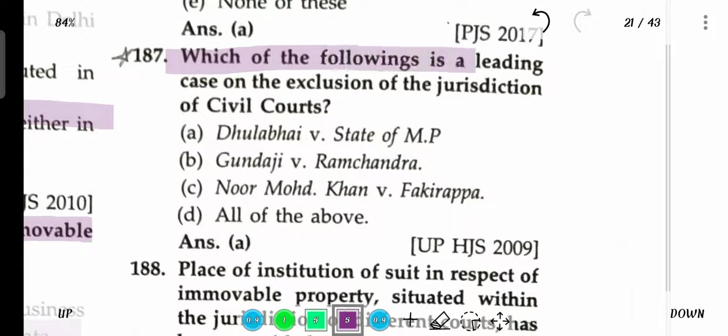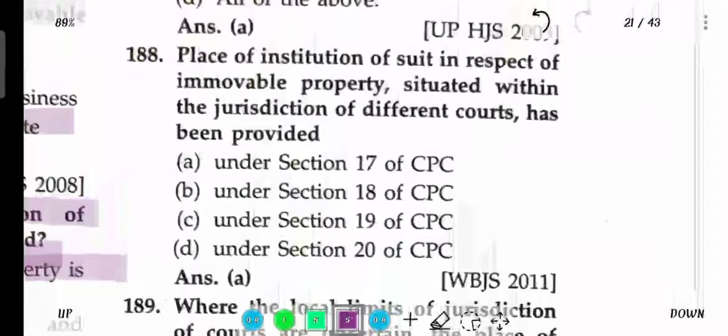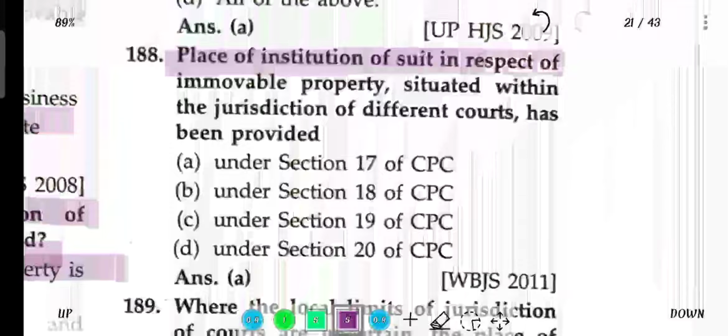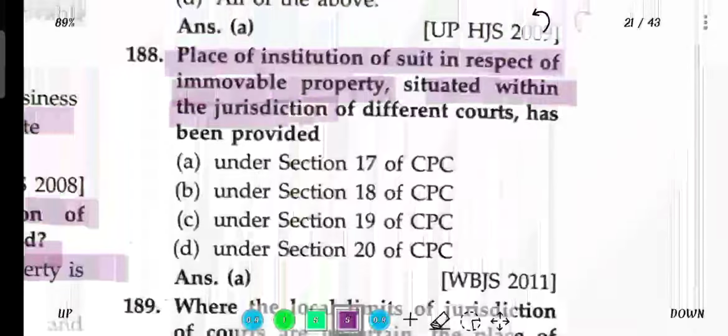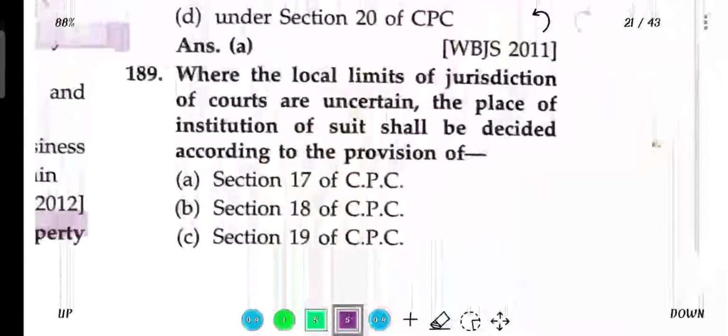Which one of the following is a leading case on exclusion of jurisdiction of civil court? Dhulabhai versus State of Madhya Pradesh. The place of institution of a suit in respect of immovable property situated within the jurisdiction of different courts has been provided under Section 17 of CPC.